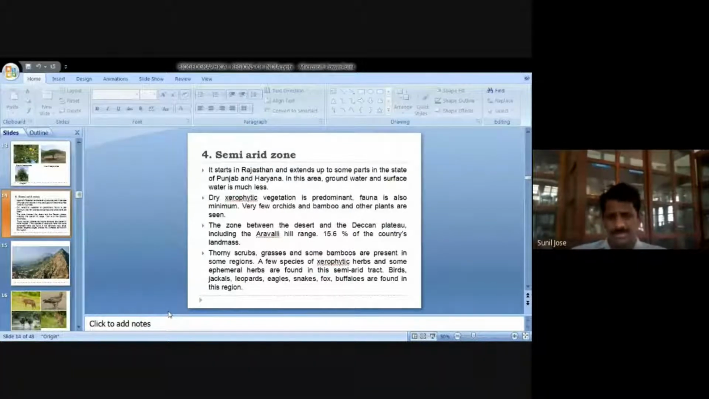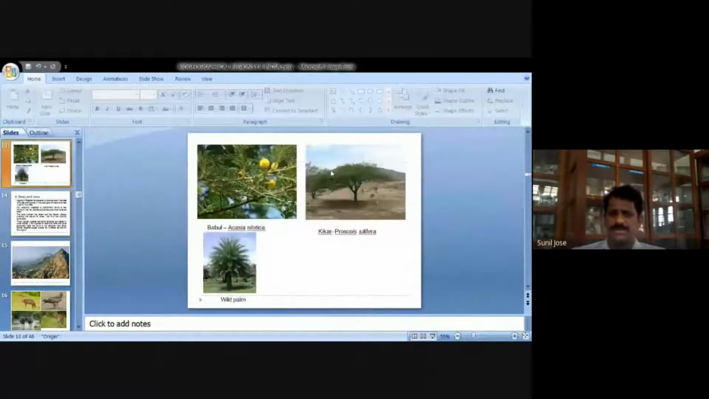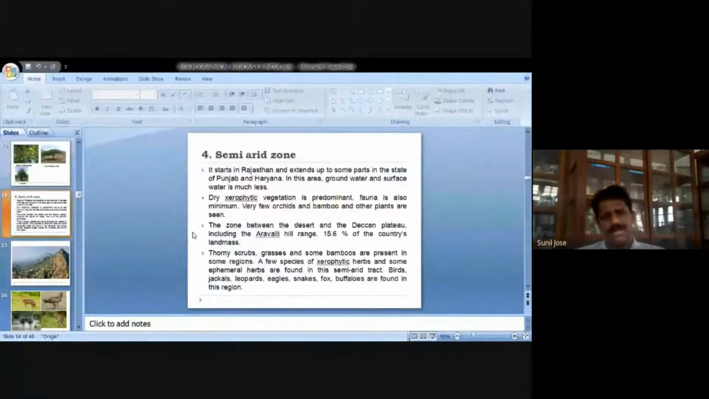Now, if you look at the vegetation, it is mostly xerophytic. Xerophytic means a type of vegetation that is seen in dry land. If you go to Tamil Nadu, certain areas of Tamil Nadu have only xerophytic vegetation. These plants grow only in very dry land. So in Rajasthan as well as Haryana and Punjab, we mainly find xerophytic, dry plants which are adapted to live in dry areas. That kind of vegetation is known as xerophytic.